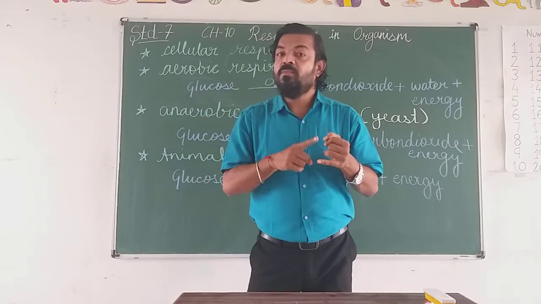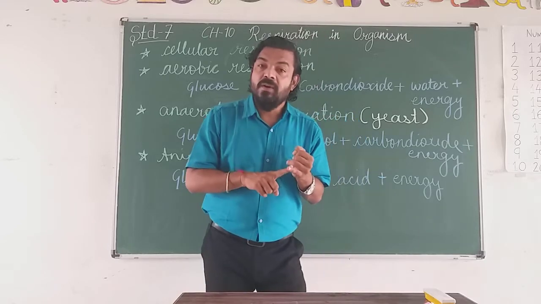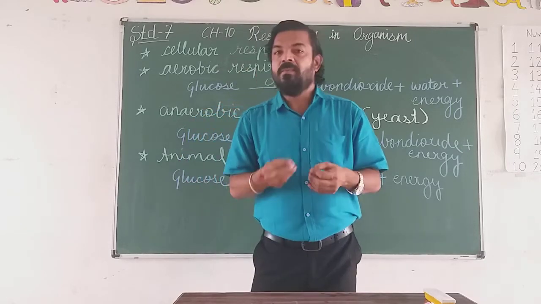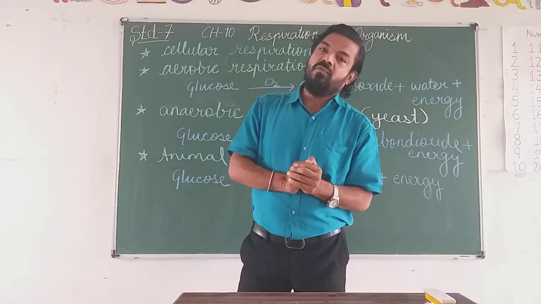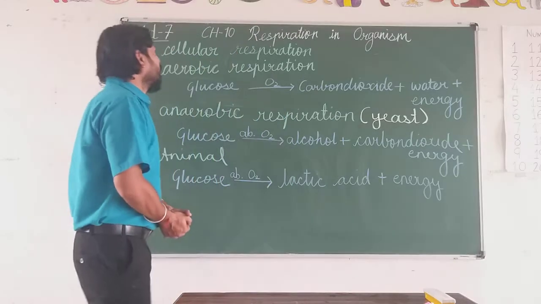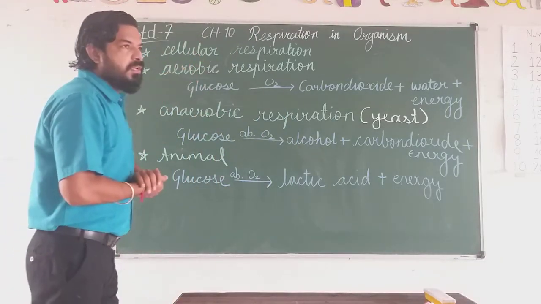Photosynthesis is the process of making food in the presence of carbon dioxide and water, and giving out oxygen, in the presence of sunlight and chlorophyll. So this is called cellular respiration.